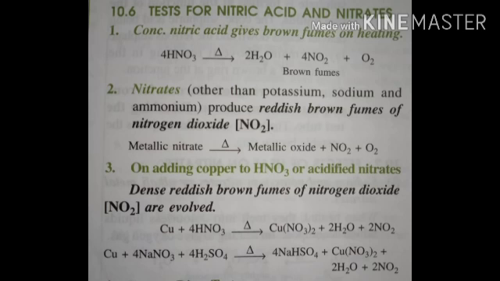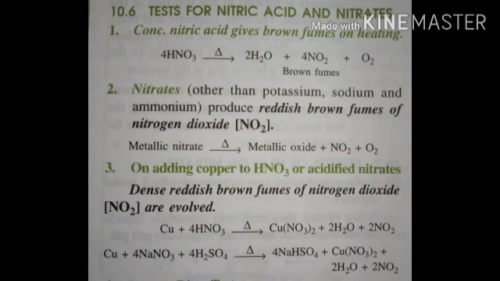Next, we are going to see the test for nitric acid and nitrates. Conc. nitric acid gives brown fumes on heating. Nitrates other than potassium, sodium and ammonium produce reddish brown fumes of nitrogen dioxide.